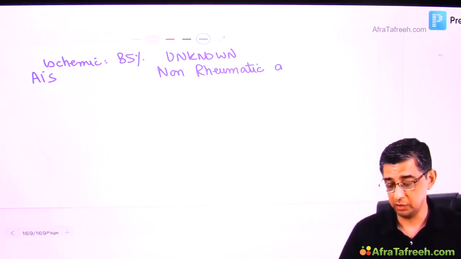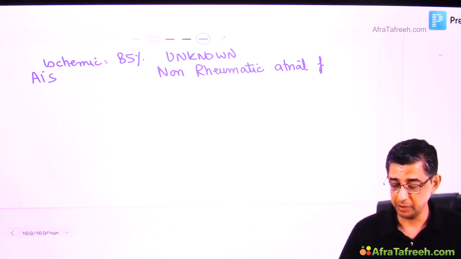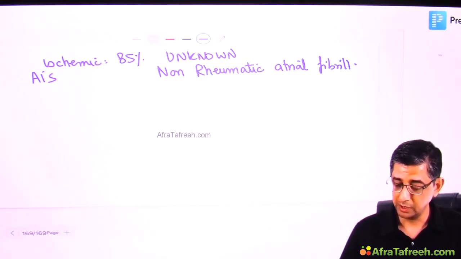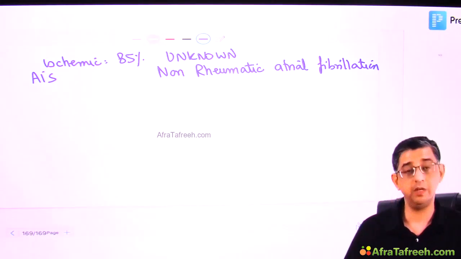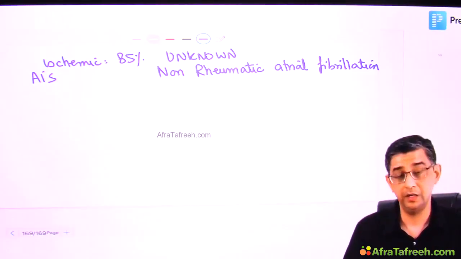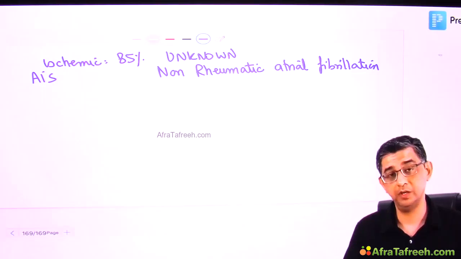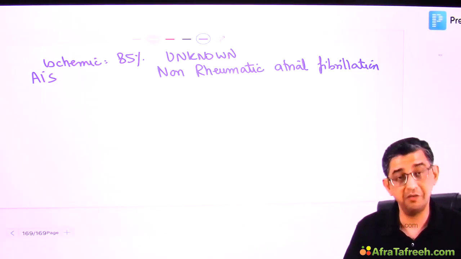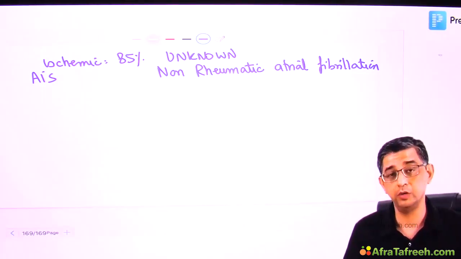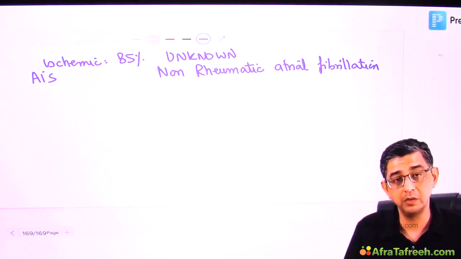So one of the important reasons for embolic stroke can be clots coming from the heart. This patient is having non-rheumatic atrial fibrillation. Well, the story is that he was an alcoholic, let me say, and he developed dilated cardiomyopathy. Dilated cardiomyopathy can cause atrial fibrillation. That will cause clot formation in the left atrial appendage, and if God forbid the clot goes to the brain, he has had an ischemic stroke.